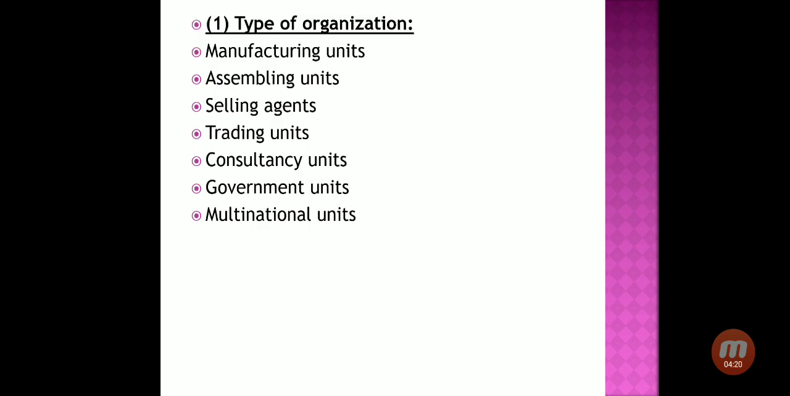Now, basis for segmenting industrial customers. The first base is types of organization, which means here you have to identify what type of organization you are running. Various types of organization can be there. First, manufacturing units, where you are producing some physical product in your outlet. Second, assembling units. An assembling unit means you are assembling various parts of a company. You are not producing a particular product, but the task that you are doing is to assemble.